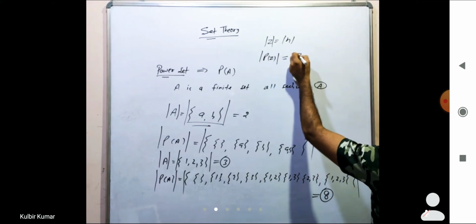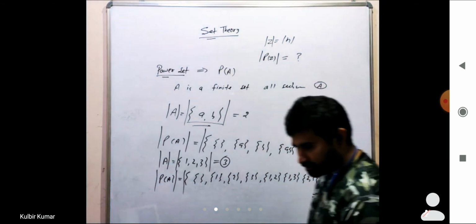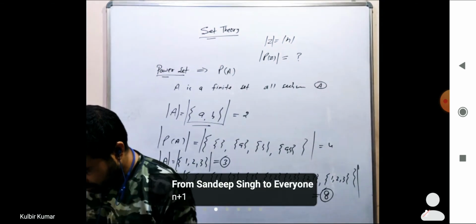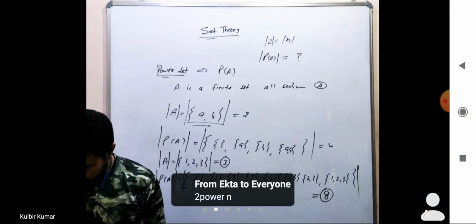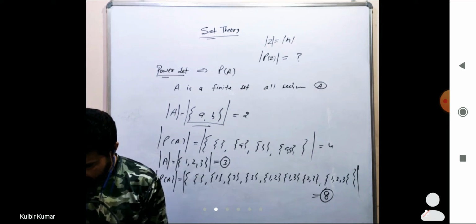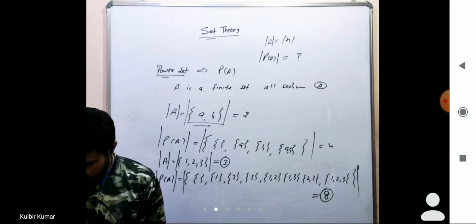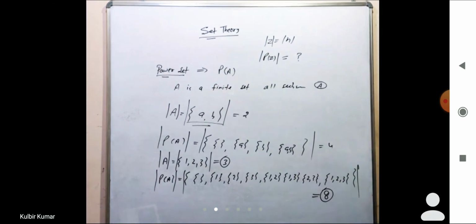What will be the cardinality of this power set? n is the number of elements.